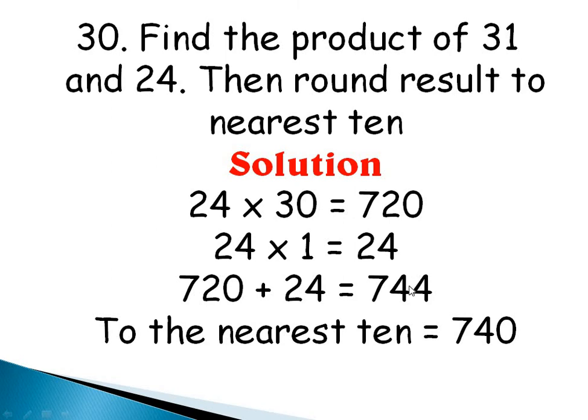We have to round it to the nearest 10. Okay, so this is your unit, this is your tens, and this is your hundred. This is the digit we are rounding. This is 4, isn't it? And the number after this tens is 4. It's not up to 5, so that means we can't round up, we have to round down. That means this is going to turn to 0, and then we'll have 740 to the nearest 10. Is that okay? Alright.